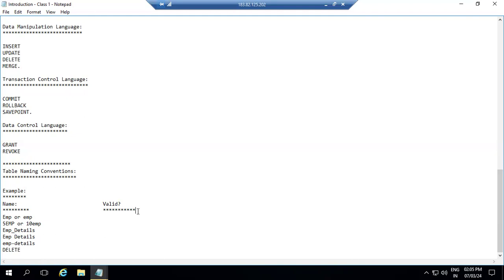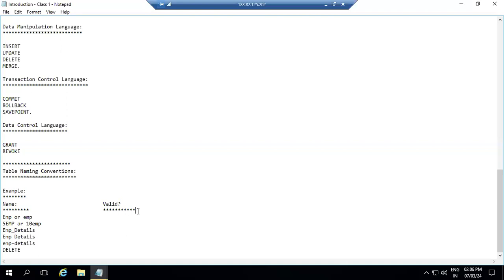Second point is that the table name must begin with a letter. It can be uppercase or lowercase, and we can use the numbers 0 to 9, or special characters. It can contain underscores and numbers. Underscores will be accepted while creating a table, and numbers also. The maximum length should be up to 30 characters. We can use uppercase and lowercase. These are the points to remember whenever we create a table.